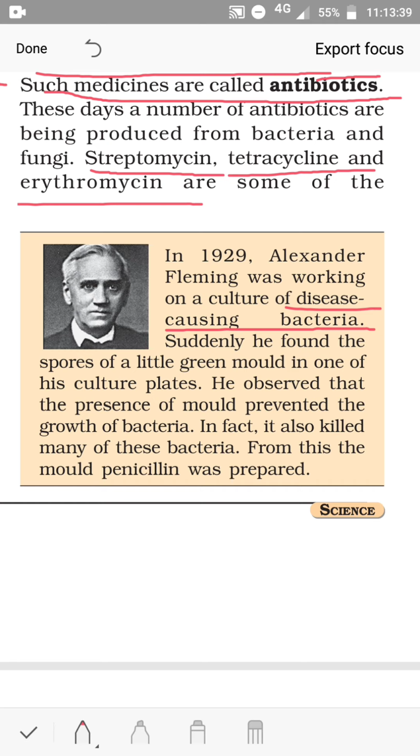He observed that the presence of the mold prevented the growth of bacteria. He was growing some bacteria, and he saw that due to the presence of some green mold in the culture plate, the growth of the bacteria he was working on was prevented. In fact, it also killed many of these bacteria. From this mold, penicillin was prepared. Penicillin, the antibiotic.